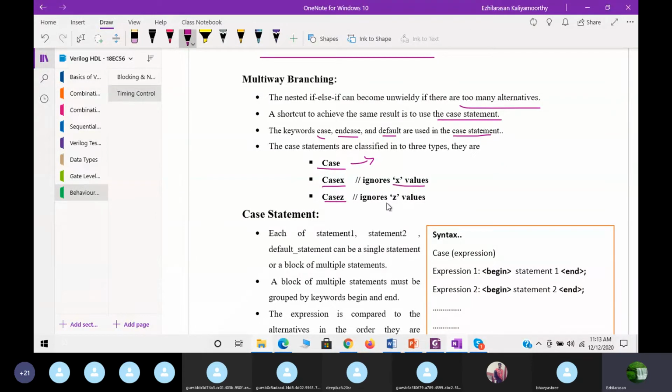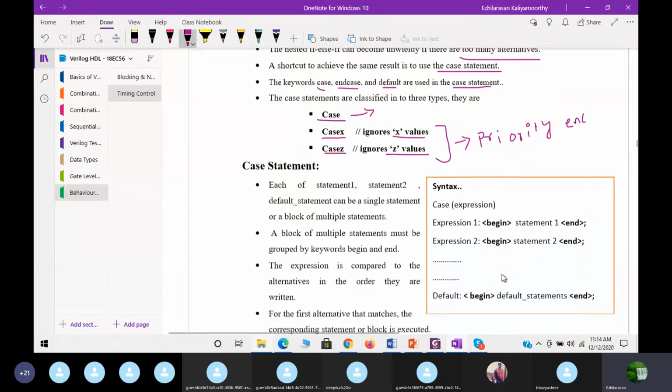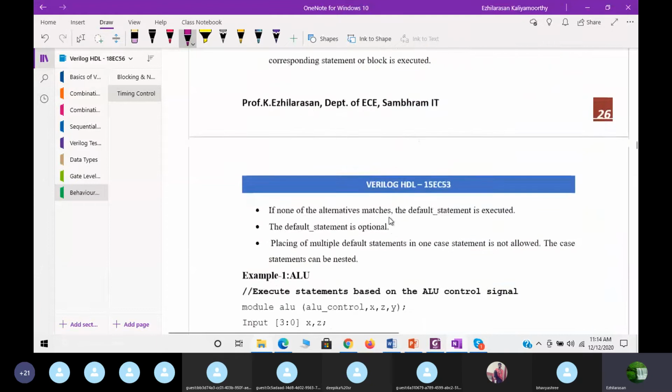Then casez will ignore the Z values. Especially this will be used in a priority encoder, because if you see the truth table of a priority encoder, you will have the X, right? So it will be very easy to write this.